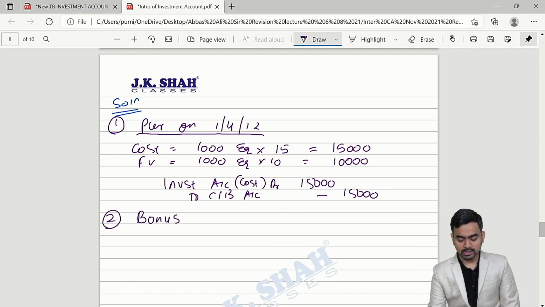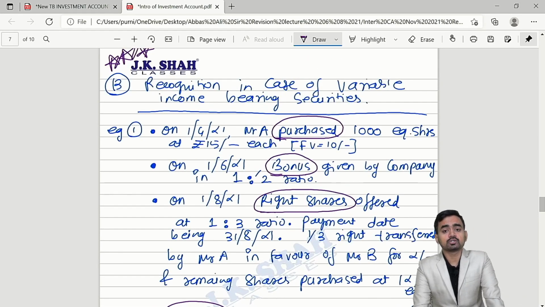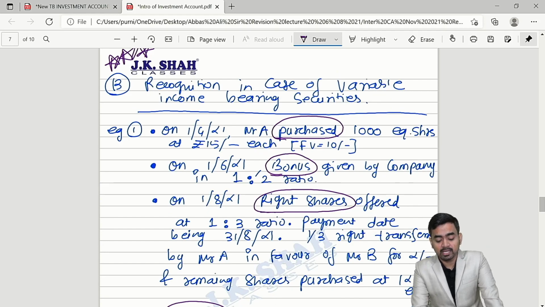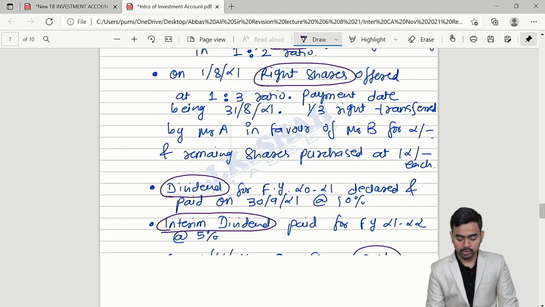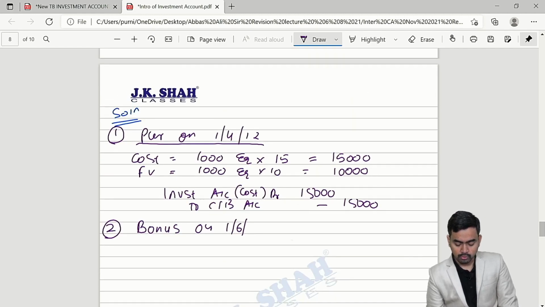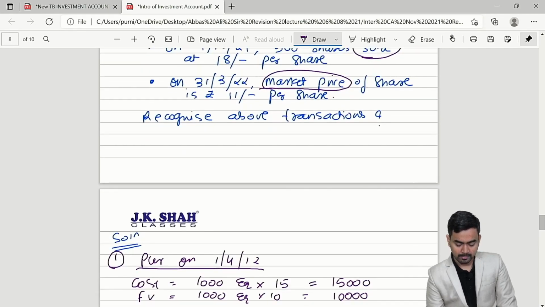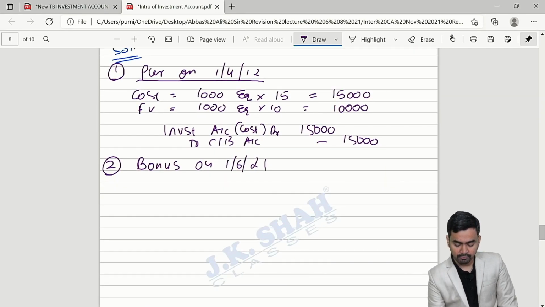regarding bonus. Sir, what will we do with the bonus? Just check here. On 1st June 21, bonus given by the company in 1:2 ratio. So 1st June 2021, bonus.